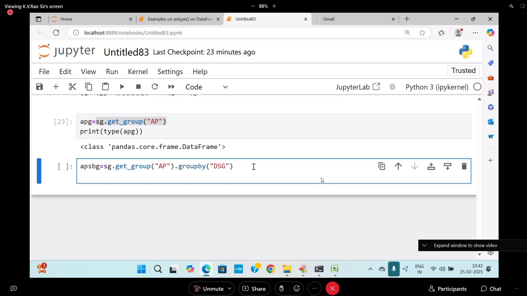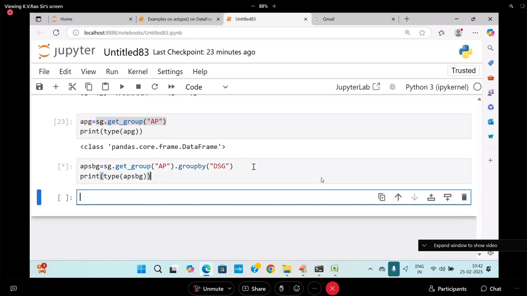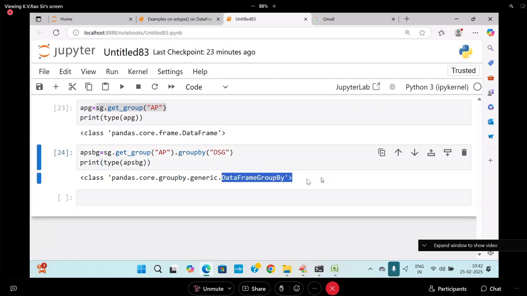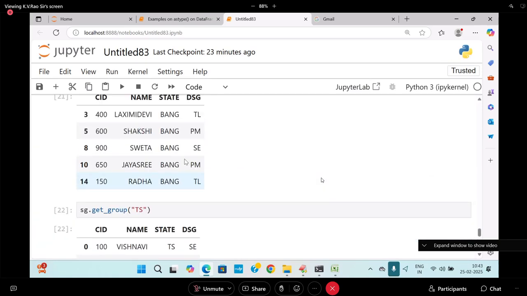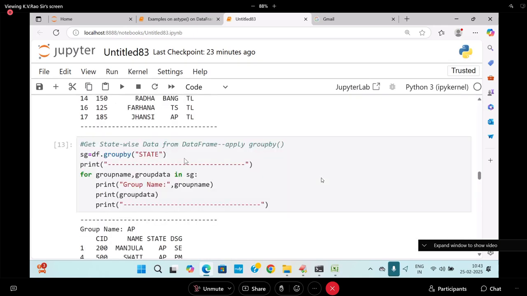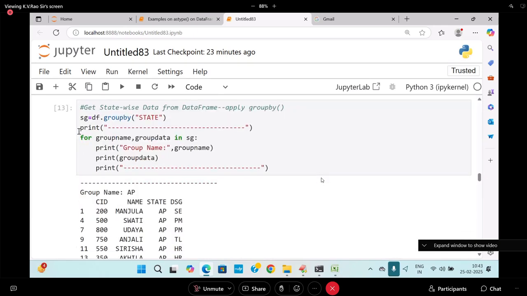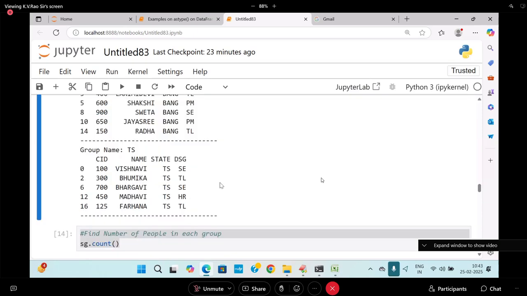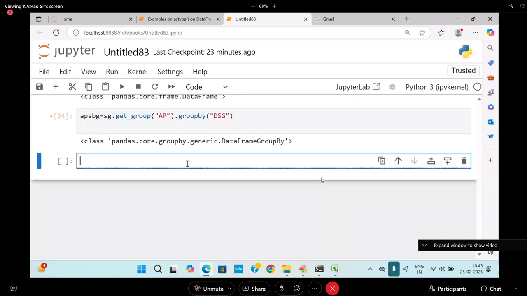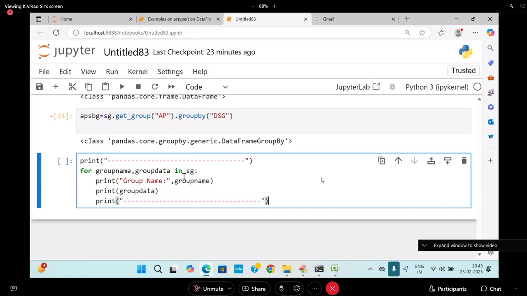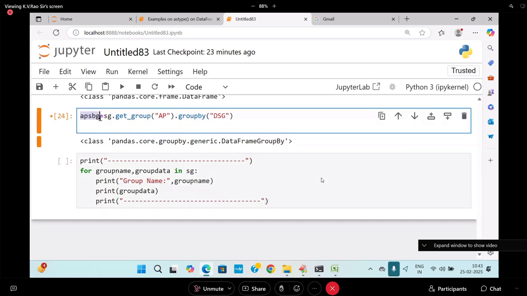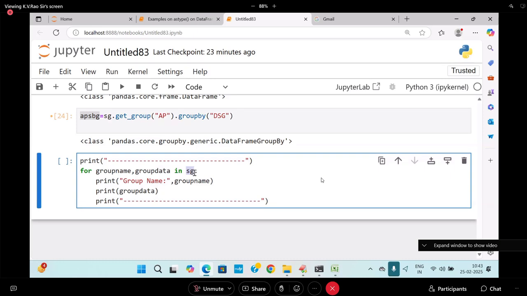What is this AP subgroup? So APSBG is called what? Data frame group by again, in the group by, subgroup by. That data, how to print it? I will bring that code once again. I need not write again. This group name, I will bring this here. Students, here you follow me. This is the one. What is this now? APSBG. Here I am writing it.